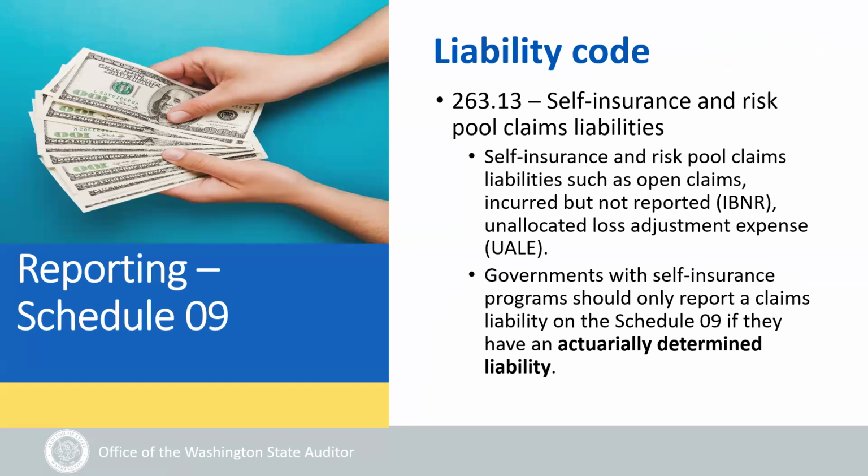We have also added a new liability code, 26313, self-insurance and risk pool claims liabilities. This is for the self-insurance and risk pool claims liabilities, such as open claims, incurred but not reported, and unallocated loss adjustment expense. Governments with self-insurance programs should only report a claims liability on the Schedule 09 if they have an actuarially determined liability.